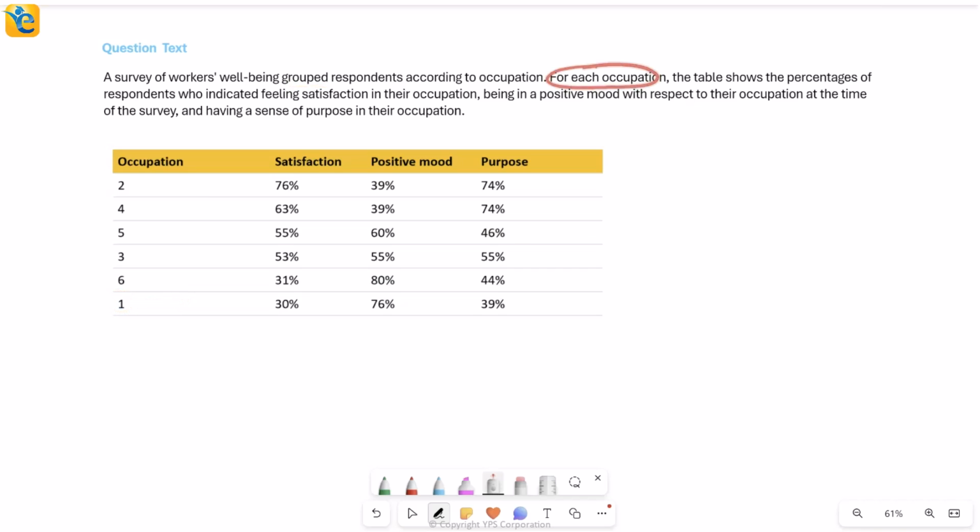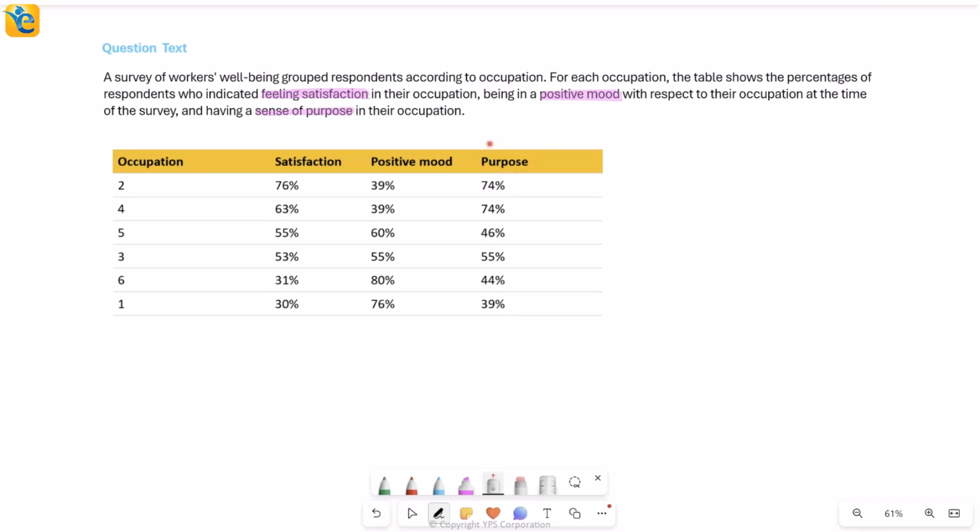For every single occupation, this table here that you have shows the percentage of respondents who indicated certain things. So they would indicate feeling satisfaction in their occupation, which you see here as the first column. They indicated being in a positive mood with respect to their occupation at the time of the survey. So positive mood when the survey was taken. And the third thing was whether they have a sense of purpose in their occupation, which is the last column here.